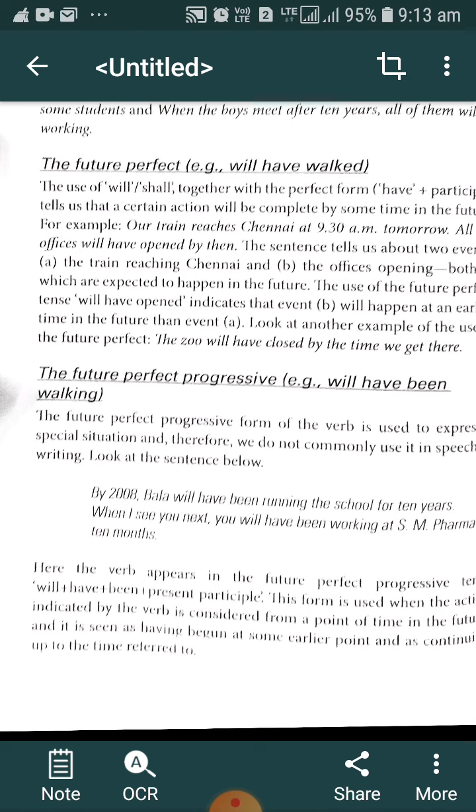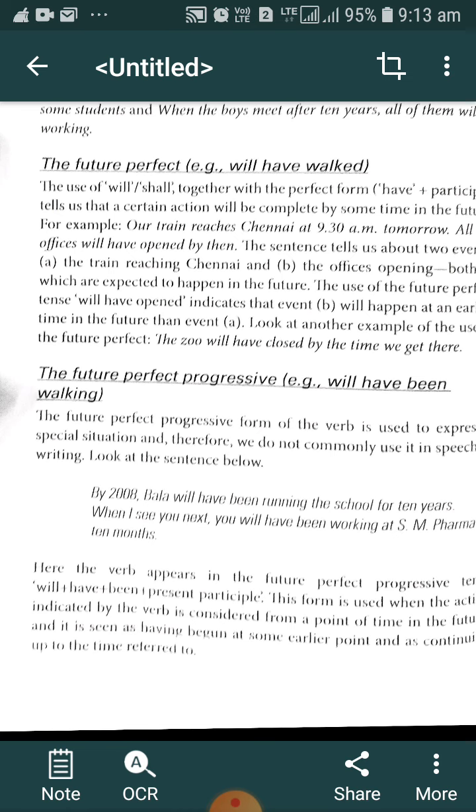The 'by 2028' means a particular time in the future, because we have to describe a future action. What will be going on there at that time?